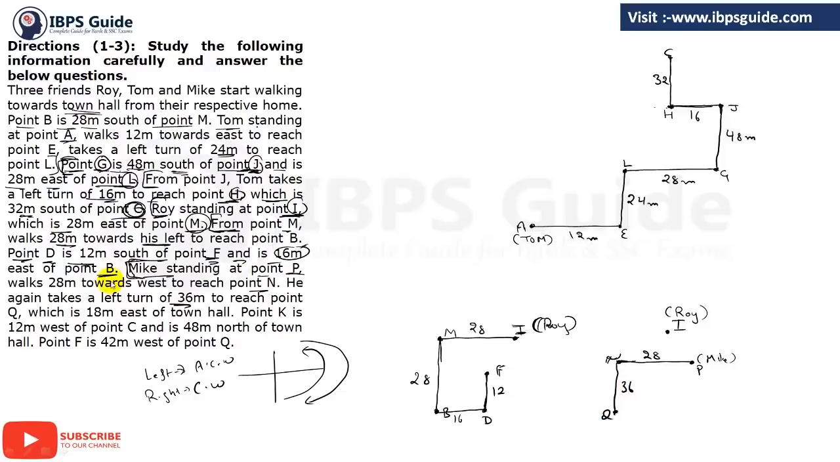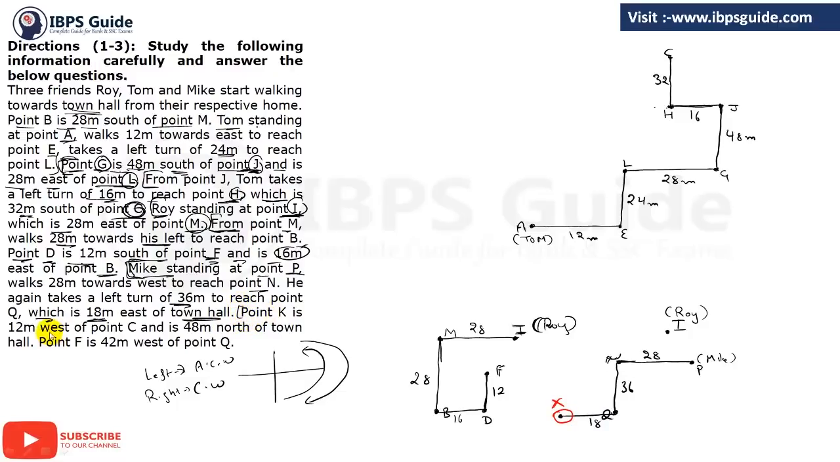Clear or not? Clear? Q, which is 18 meter east of town hall. Now see, we get to know the point Q, which is 18 meter east of town hall. So town hall must be in the west of Q, that is here. Okay, so just let me change the color so that you can easily understand. So this will be the point X, you can say, or you can say the town hall. Okay, and the distance is 18.